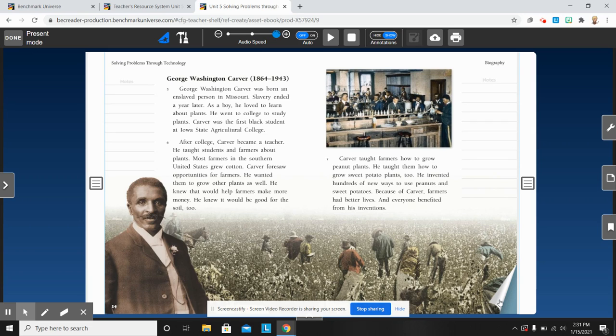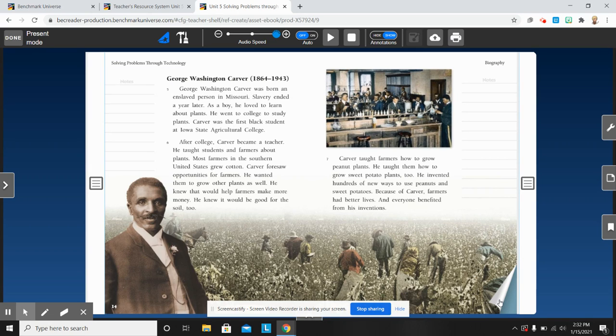Most farmers in the southern United States grew cotton. Carver foresaw opportunities for farmers. He wanted them to grow other plants as well. He knew that they would help farmers make money. He knew it would be good for the soil too. Carver taught farmers how to grow peanut plants. He taught them how to grow sweet potato plants too. He invented hundreds of new ways to use peanuts and sweet potatoes. Because of Carver, farmers had better lives, and everyone benefited from his inventions.